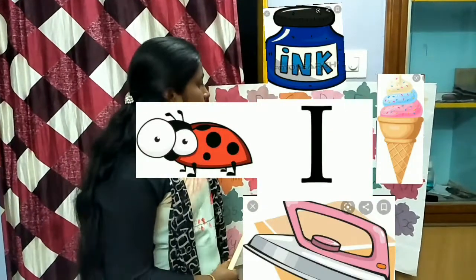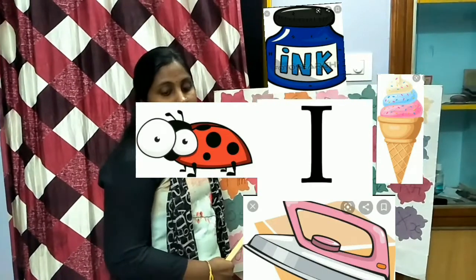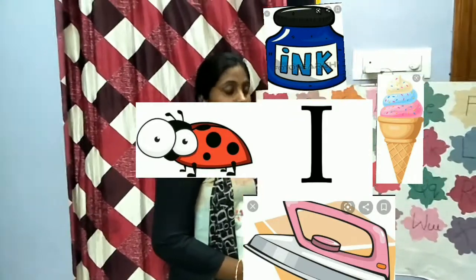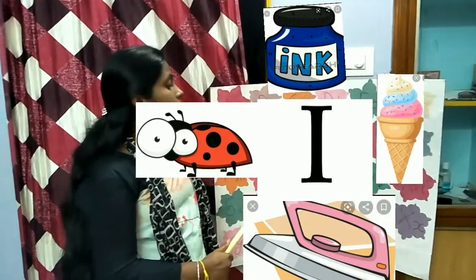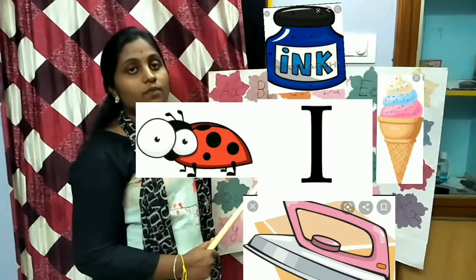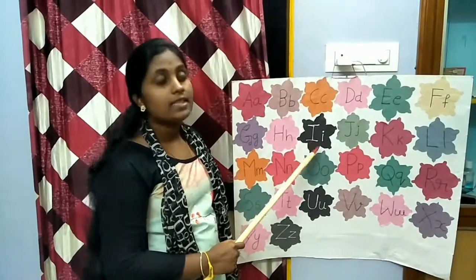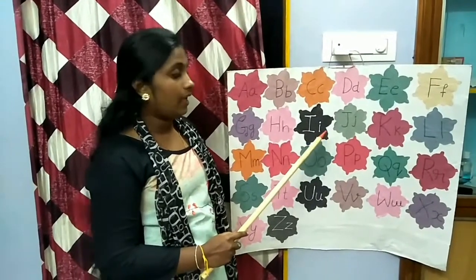Next is I for ink, ice cream, insect and iron box. The phonic sound for I letter is e.